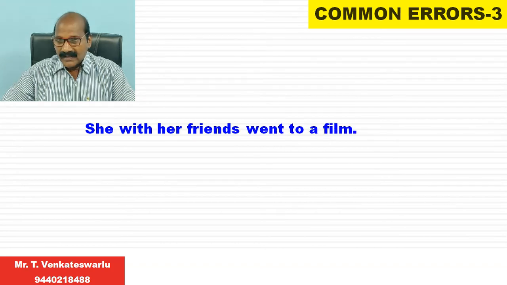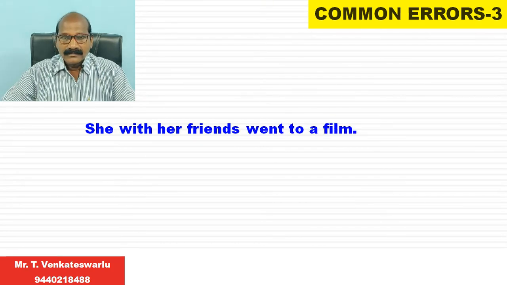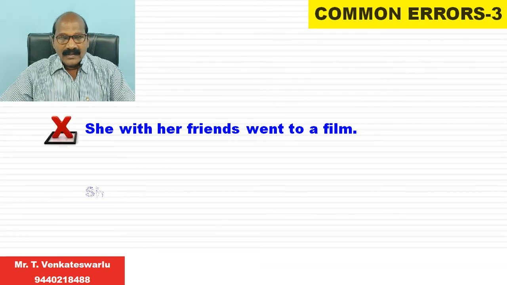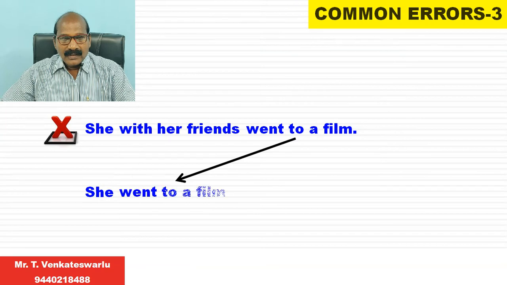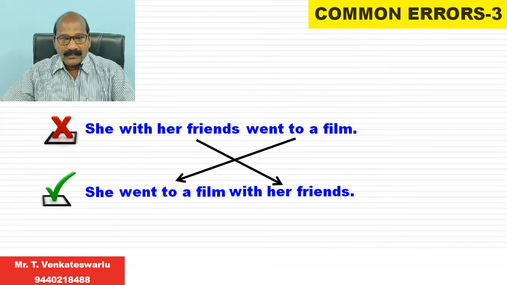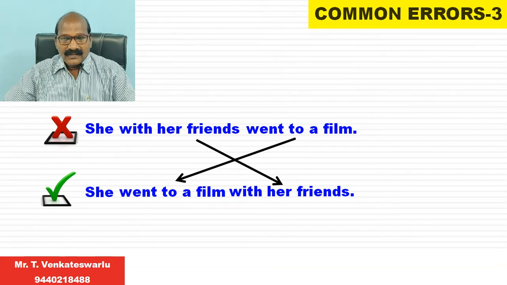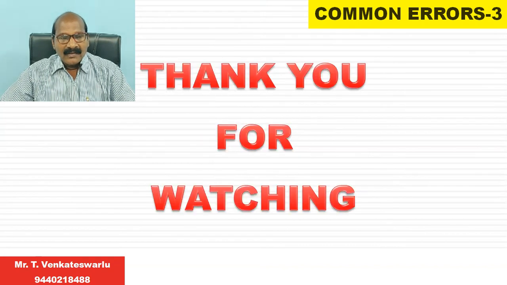Next example. "She with her friends went to a film." It's a wrong expression. The right expression is "She went to a film with her friends." The reason is the subject is generally followed by a verb in English. She went to a film with her friends. With her friends, it is a phrase, and the phrase should be used at the end of the sentence in general. And that's the end of the topic.